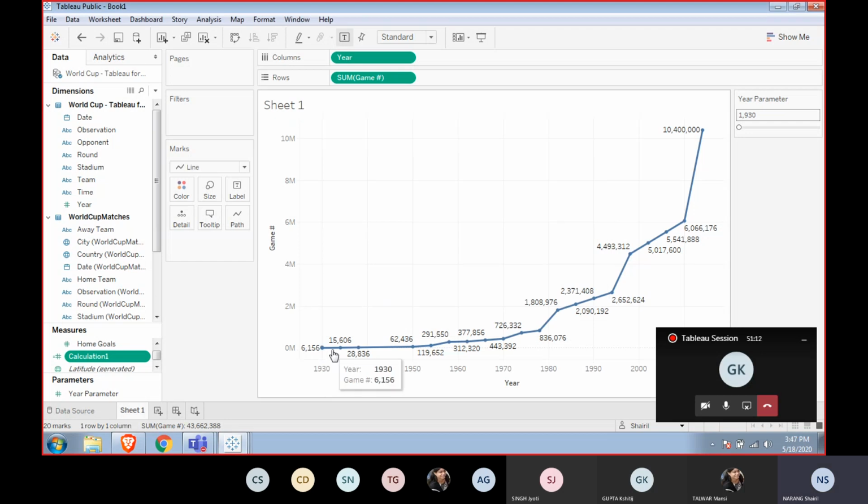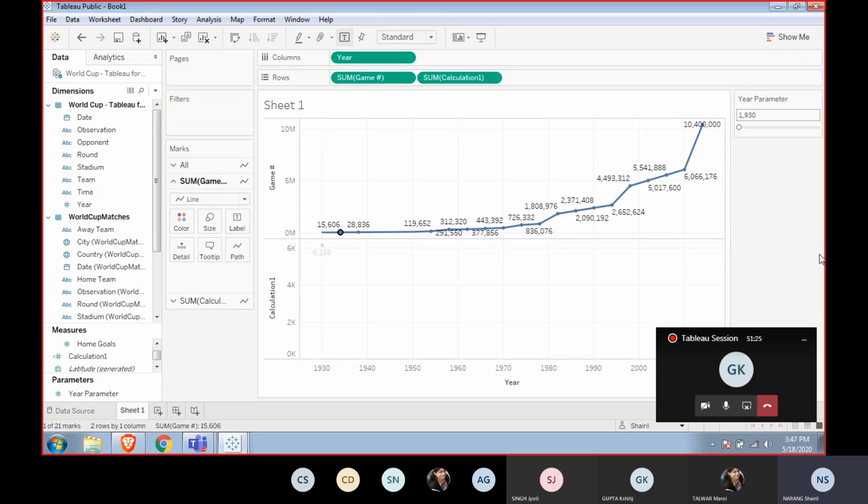Now, if you see that it is showing me all the things, and if I have calculation 1 and I change it, or rather let's not change it, I'm doing this, see, it is not showing the second one, it's showing just 1.6156 because the parameter here says it's 1930. Now I change the parameter to 36, it will change. Here it will be 1936.